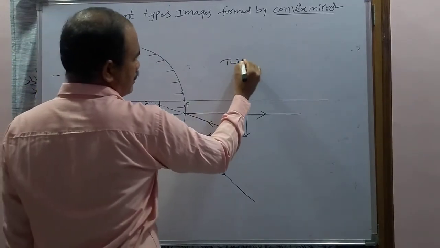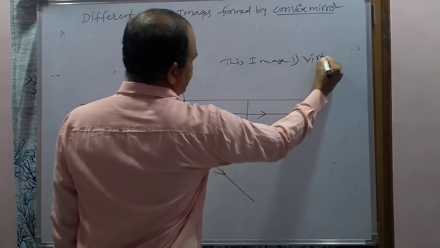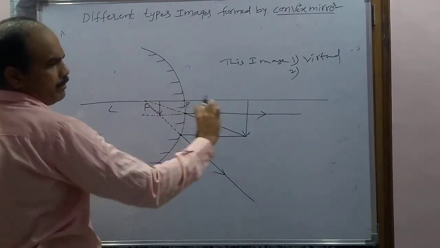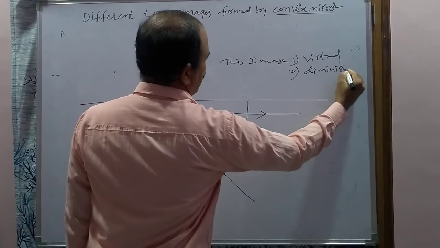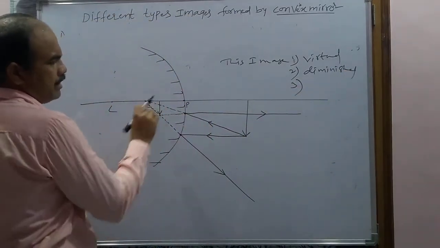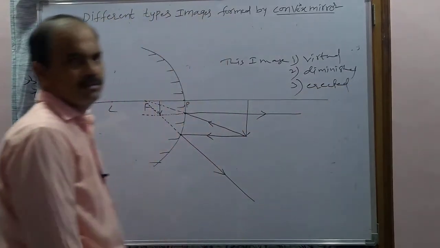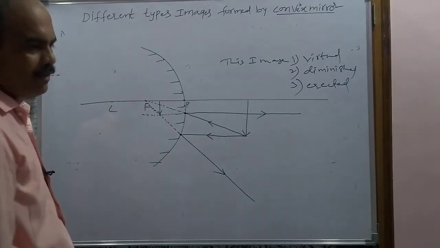So now what are the characteristics? So this image is, first one, virtual. Why is it called virtual? Already you know. So now it is a diminished image when we compare the size. Diminished. And the third one, what is it? It is the erect image. So these are the different types of image formed by the convex mirror.